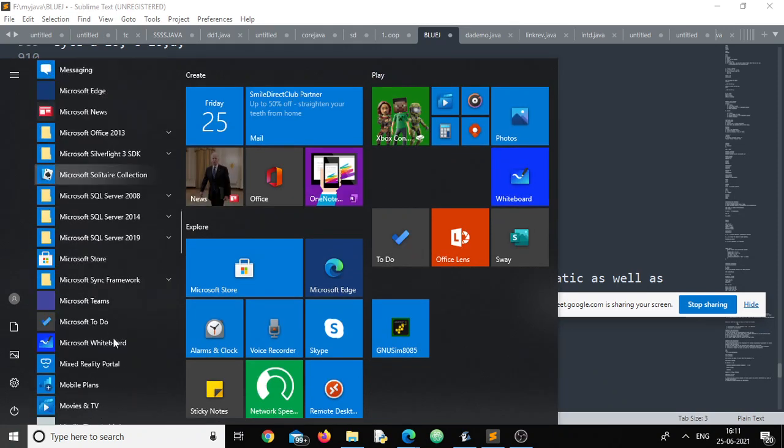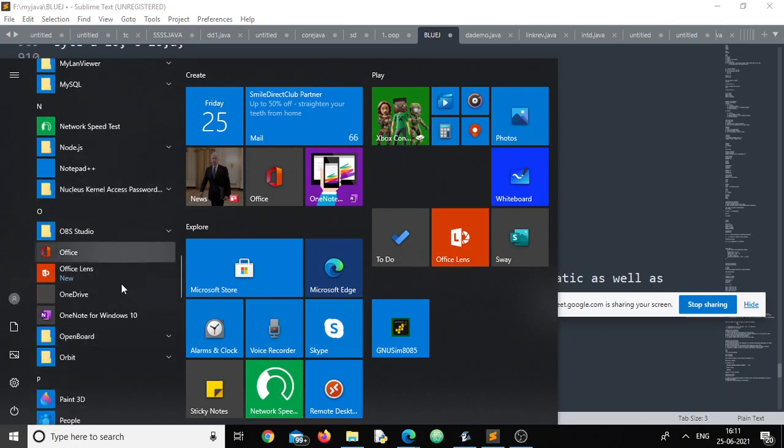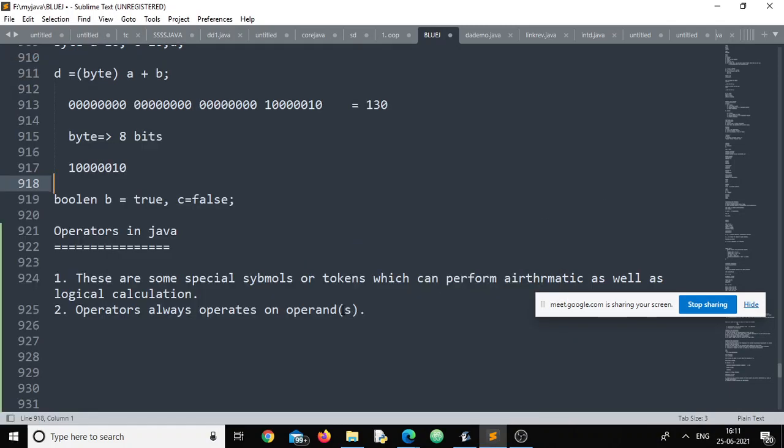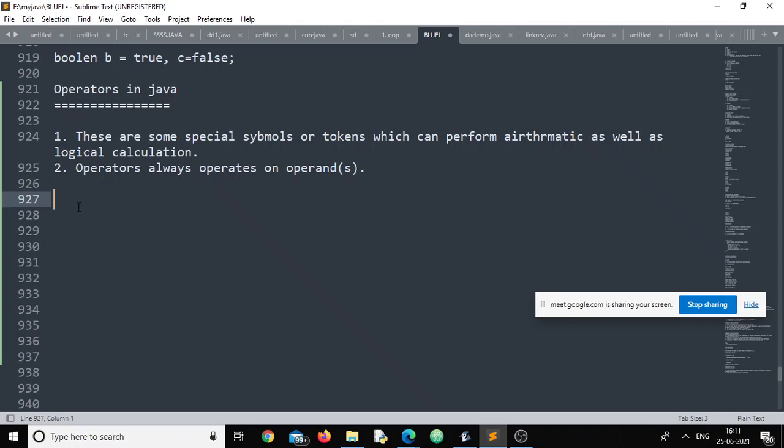Now, before going for arithmetic operations, we should understand what exactly an arithmetic expression is. So, let's talk about arithmetic expression first. Let us understand what exactly arithmetic expressions are.